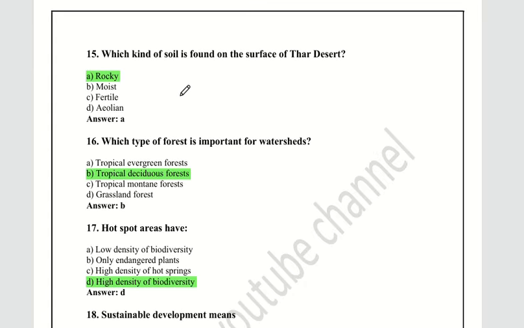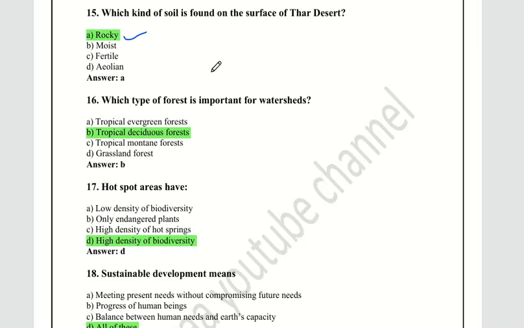Okay. Fifth question: which kind of soil is found on the surface of the Thar desert? In the Thar desert we can see rocky soil. It contains small grains, like small stones. That is rocky soil.